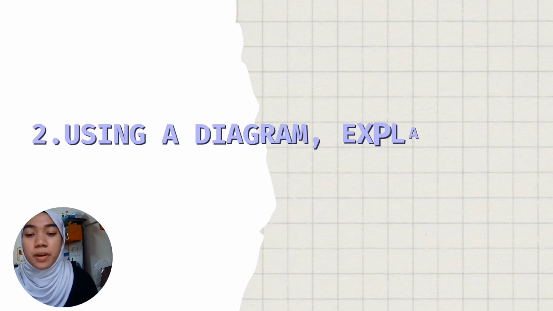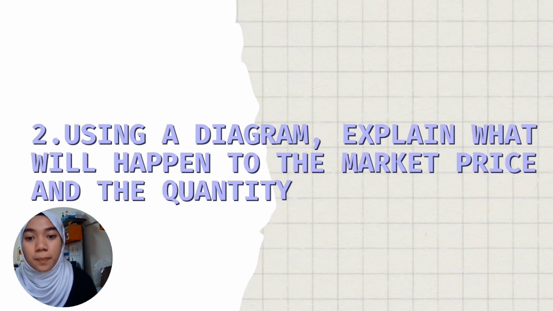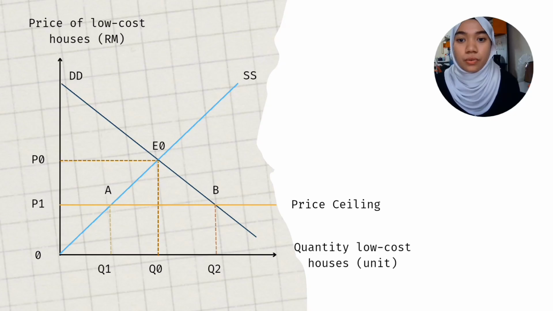For the second question, in the second paragraph, it was mentioned that the government is setting a price ceiling. Using a diagram, explain what will happen to the market price and the quantity. Based on the graph that we sketched, market equilibrium is reached when the demand curve DD intersects the supply curve SS at the point E0. We can see that the equilibrium price is P0 and the equilibrium quantity is Q0. The government found that the market price of P0 of the low-cost house is too high and burdensome for consumers. Therefore, the government intervened by setting the ceiling price at a level lower than the equilibrium price, which is P0, and P1.